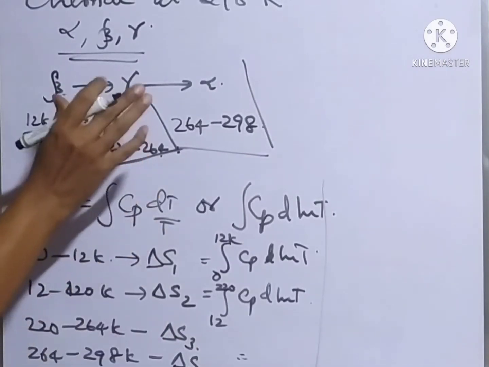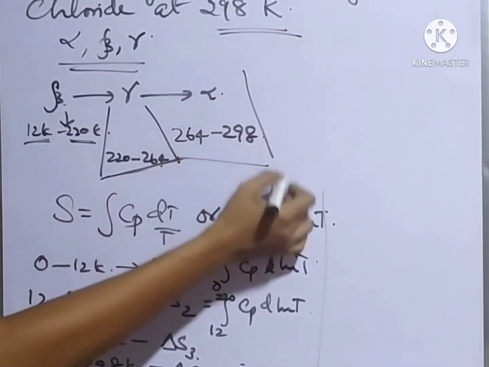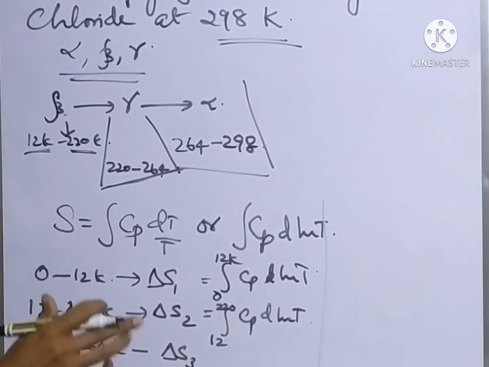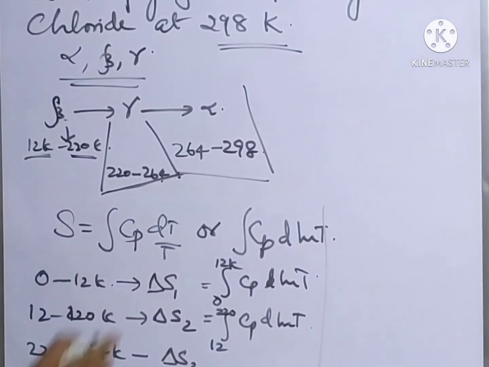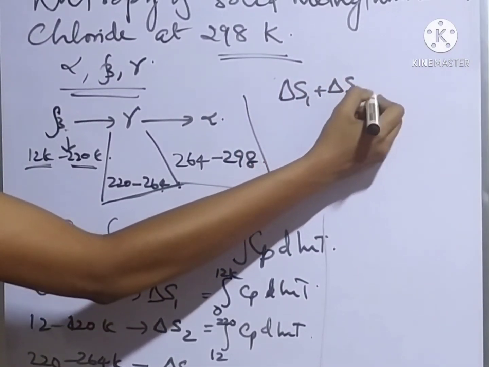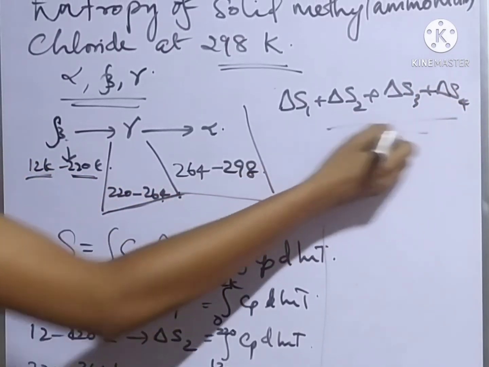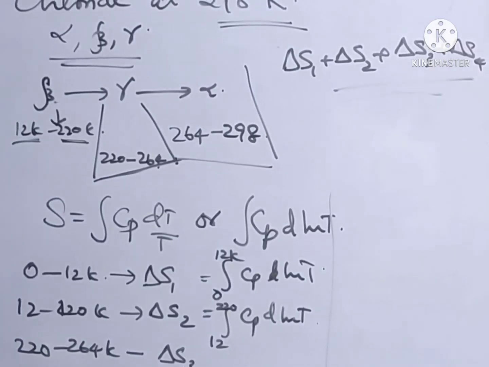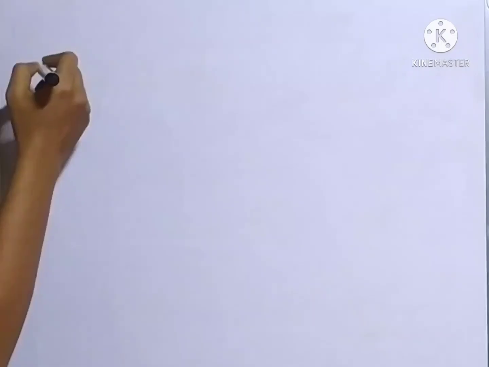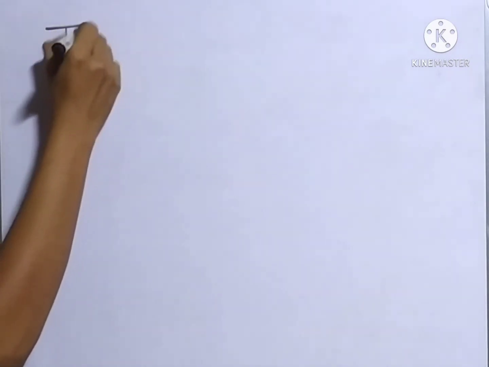The entropy of the solid at 298 Kelvin is the sum of all these values, that is, delta S1 plus delta S2 plus delta S3 plus delta S4. In the same way, we can calculate the entropy of liquids and gases also. The entropy calculated from the third law of thermodynamics is called thermal entropy.